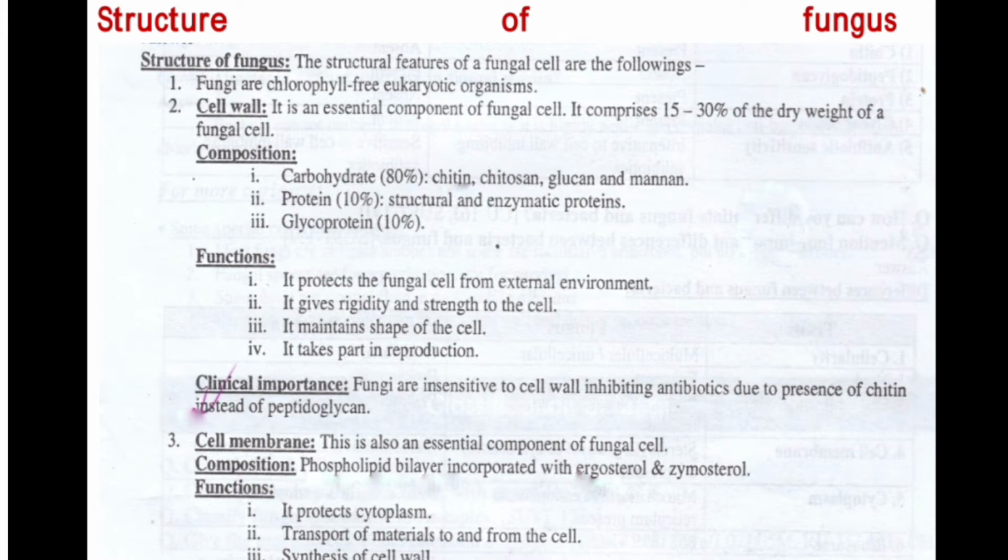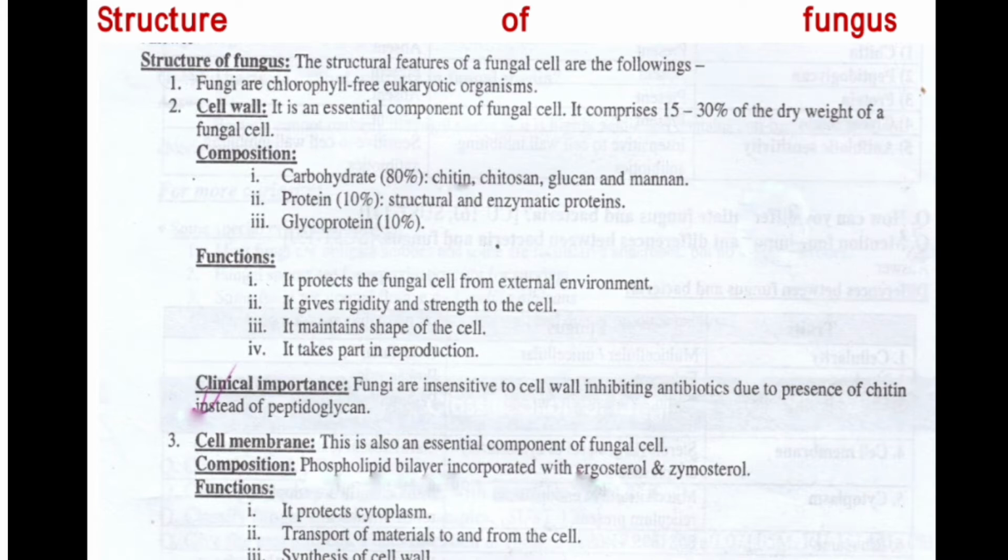Functions. It protects the fungal cell from the external environment. It gives the rigidity and strength to the cell. It maintains the shape of the cell. It takes part in reproduction. So the antifungal drugs, which inhibit the synthesis of the cell wall, help in the treatment of the fungal infection, as the rigidity and the strength of the cell is maintained by the cell wall.